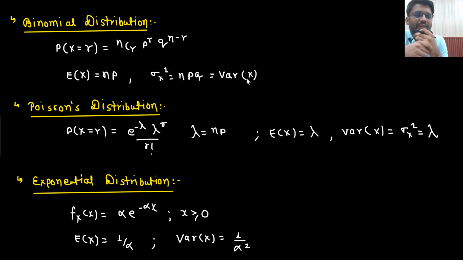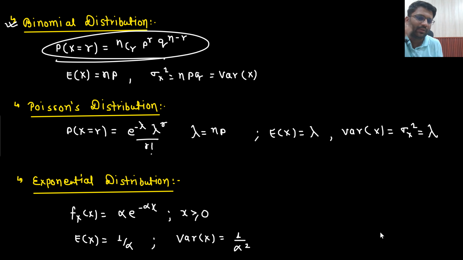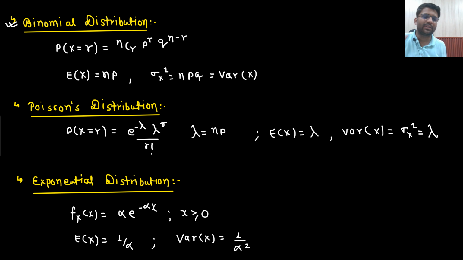So exponential distribution is alpha e to the power minus alpha x. Now we are going to understand what is the relation between Poisson's distribution and exponential distribution. Because in the examination, if the question is coming on binomial, will I solve it using the concept of binomial distribution? Will I apply this formula in the examination hall? No. I will solve by my basic concept of probability.